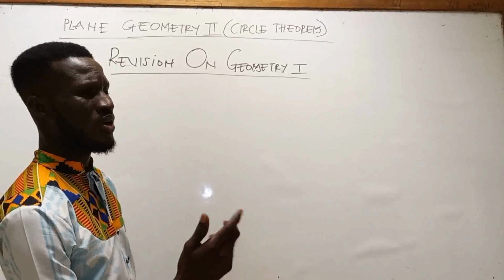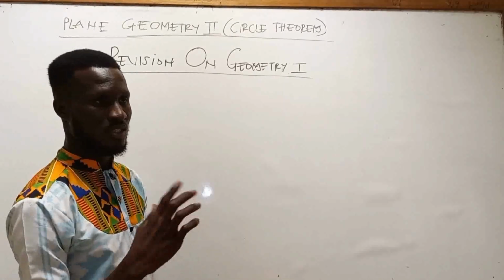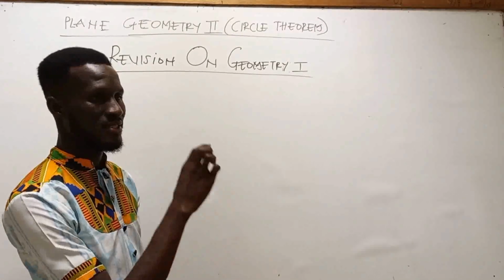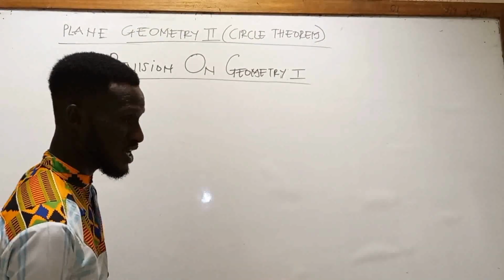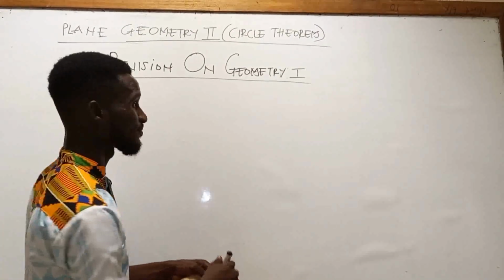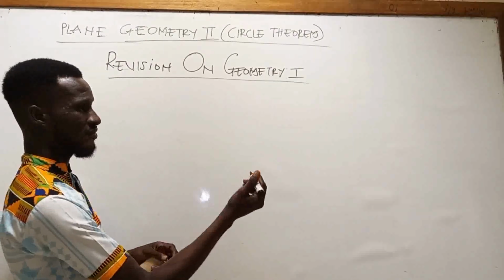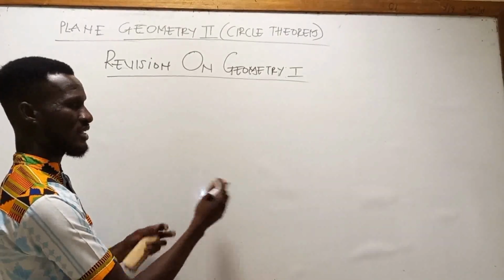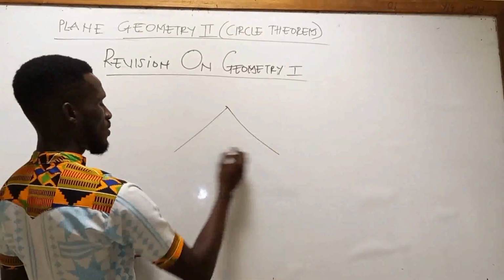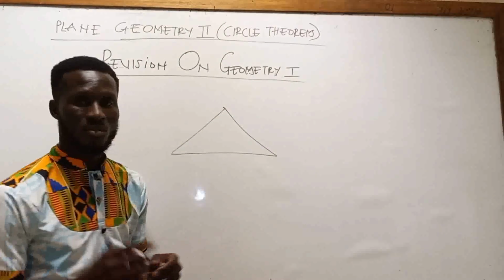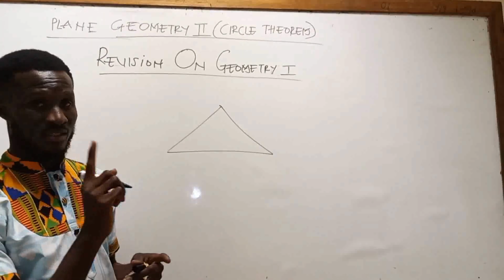Now, what do we know about triangles? These are properties of a triangle that we are going to need in Circle Theorem. From plane geometry 1, we talked about triangles, having 3 types, and then we also have the right-angled triangle. So what do you know about a triangle? It is bounded by 3 sides and 3 angles.